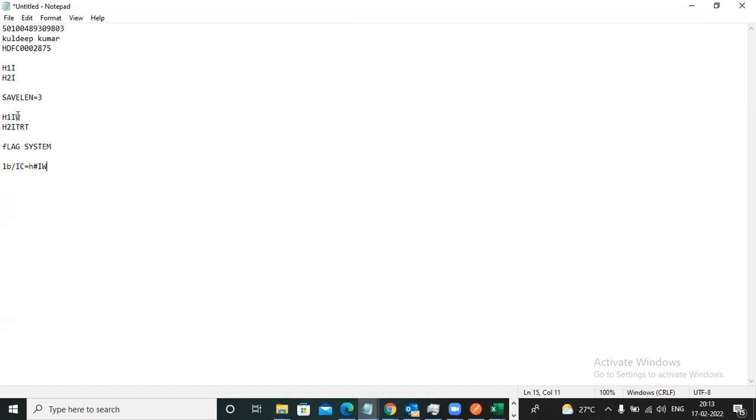Maybe sometimes you can observe it is alphanumeric also changing, meaning some case-sensitive letters are changing. At that time, in that place we need to write the cap symbol. So for this situation we can call it a flag system. You need to write the same for, for example, H will not be changing; for the digit changing you need to give this, and after that H I will be the same, so you give the same, no need to change.